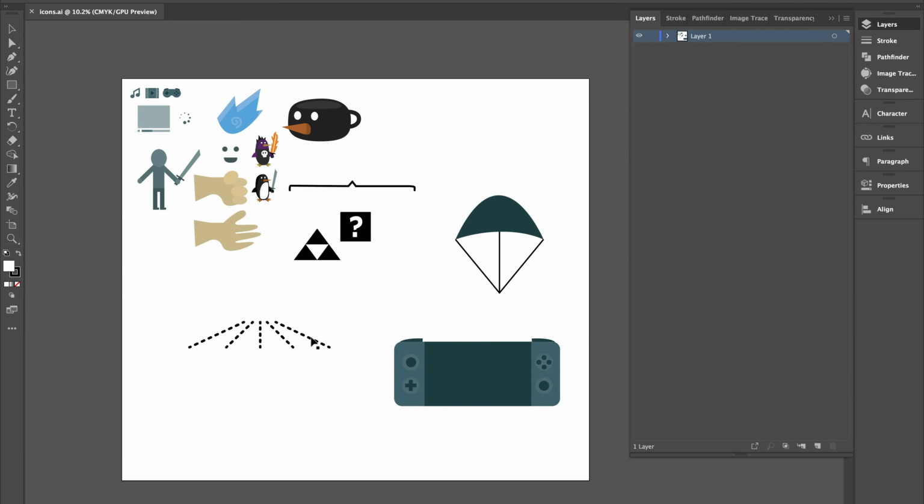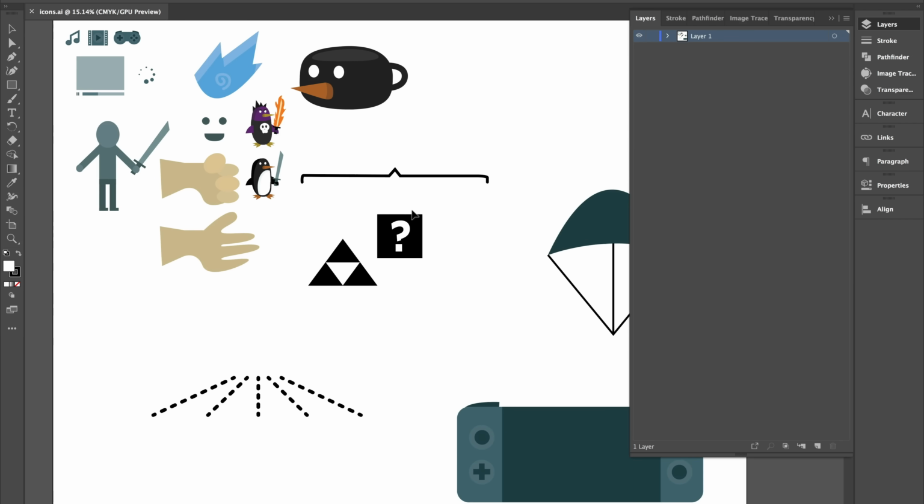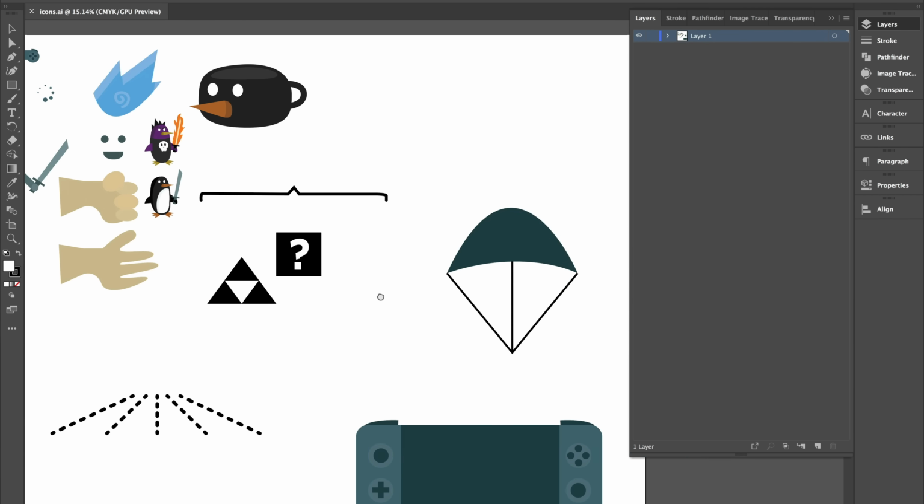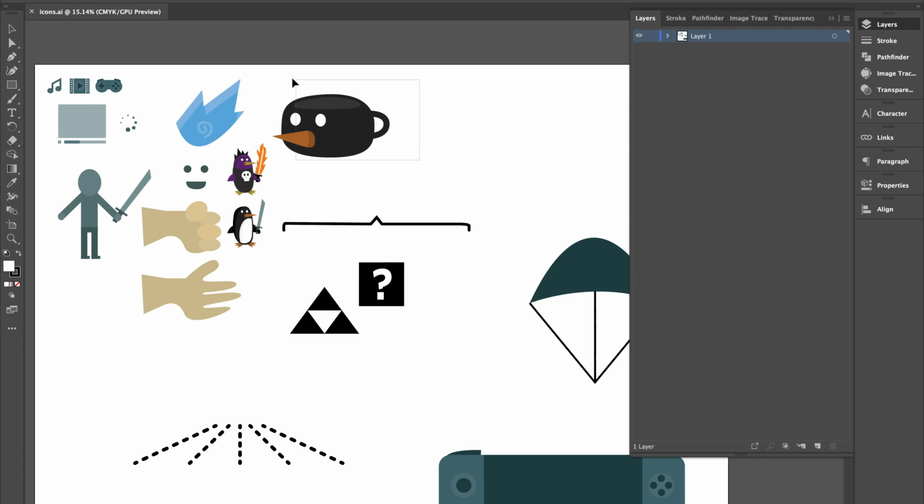So I also had an Illustrator document where I just drew a few things using their pen tool and their more vector-based tools, just because that felt more comfortable to me for certain styles of drawing. So you notice a lot of these elements ended up showing up, and I would copy and paste them into the final Photoshop file. But in terms of ease of drawing, it's okay to jump between different programs if you need to. Don't feel like you have to do everything in Photoshop if you feel like you're going to be a little bit better in Illustrator or something on the iPad Pro or additional things like that.